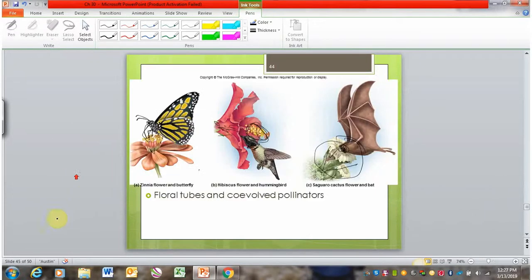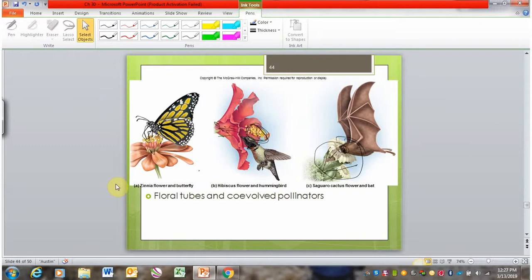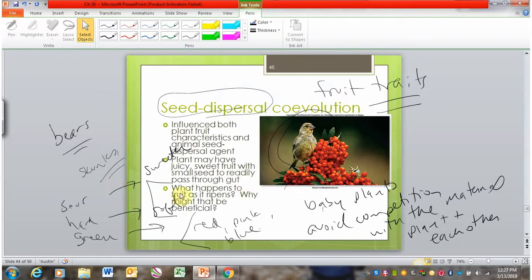So this is not tasty. Whoops, sorry about that. So at this stage, this is not tasty, right? And it's hard to see, right? And so you don't see animals eating it at that time.